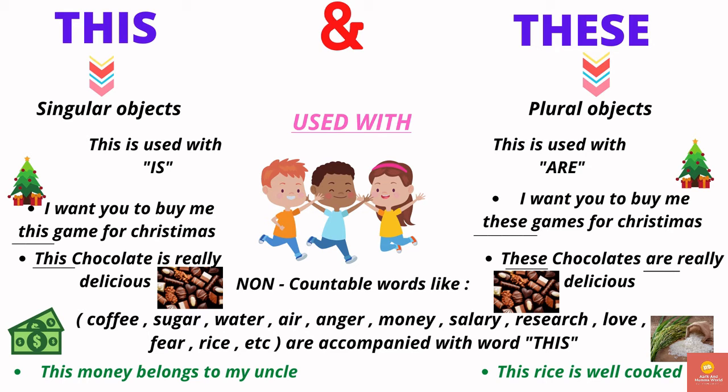Most of the time, non-countable words like coffee, sugar, air, money, rice, all these words are accompanied with the word "this," because that's not countable. When we count certain things, we use "are" or "these" in the place.